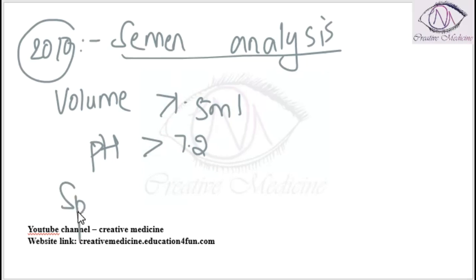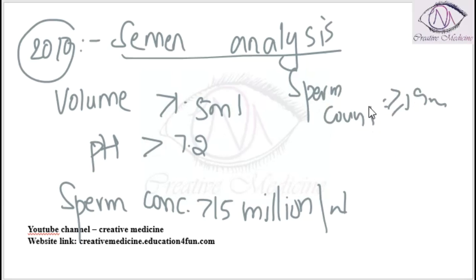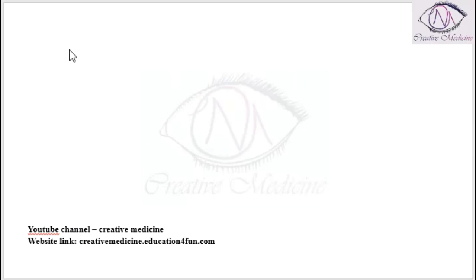Sperm concentration should be more than 15 million per ml and sperm count should be more than or equal to 39 million per ejaculate. So average sperm count is 60 to 100 million per ejaculate. Sperm morphology strict criteria, it should be more than 4% of normal.